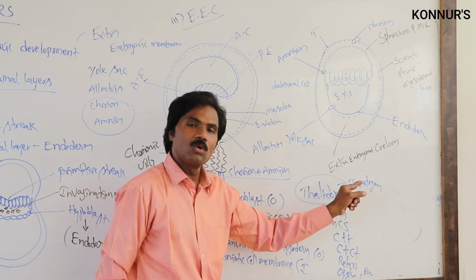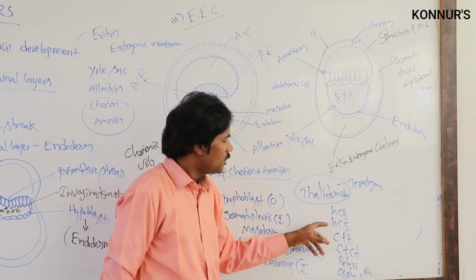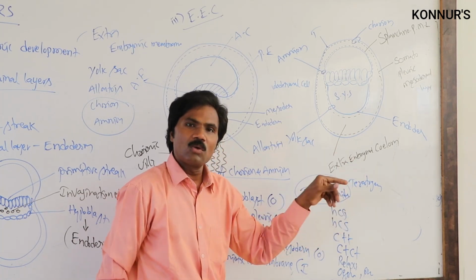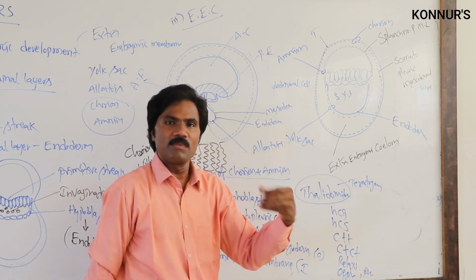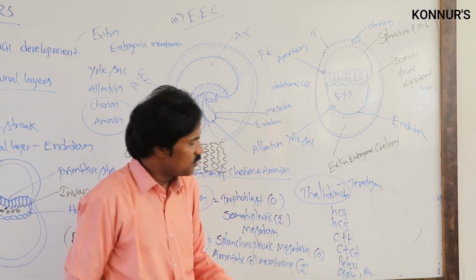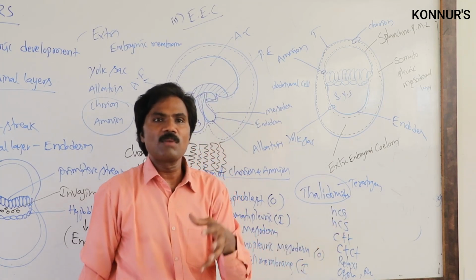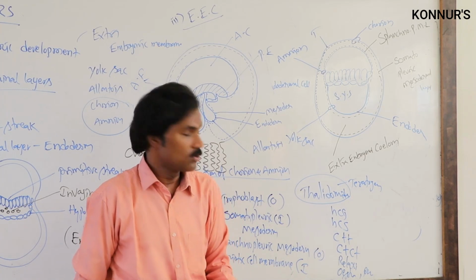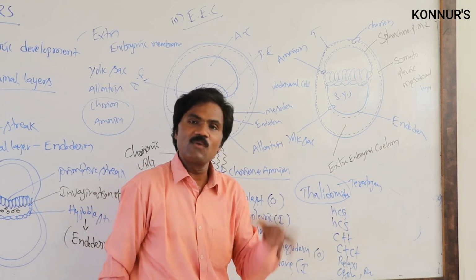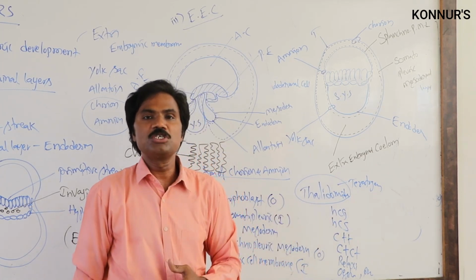Human chorionic gonadotropin maintains progesterone. Human chorionic somatomammotropin helps the growth and development of the mammary glands during pregnancy. The remaining hormones support the normal, proper development of the pregnancy. Relaxin is helpful at the time of parturition.